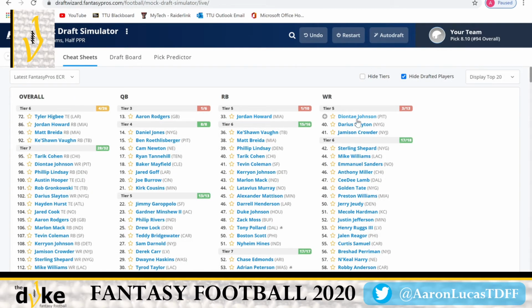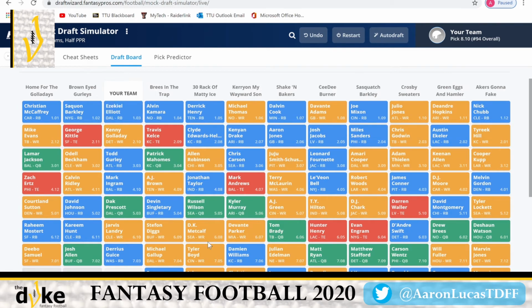Ooh, man, all those wide receivers. I was really thinking that one of those wide receivers would at least stay for us in the next round, but they all went. All right, so we got Geis. They went Gallup, Boyd, Edelman. There goes Jones, Brown. All right. Well, that's all right. We'll come in here.